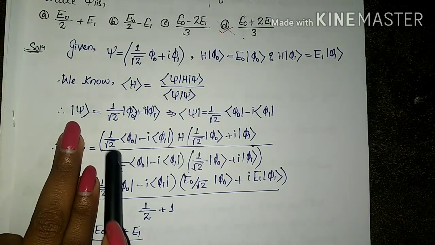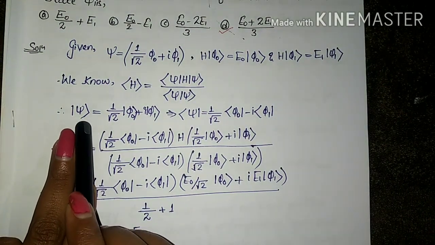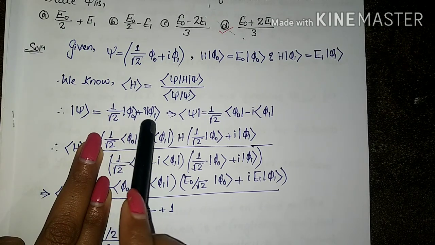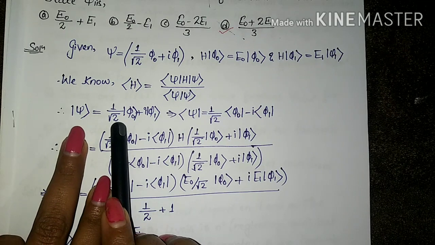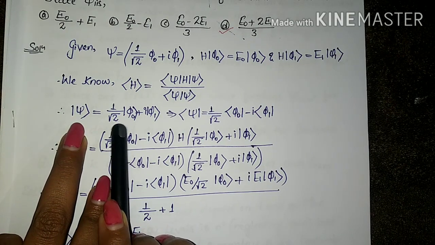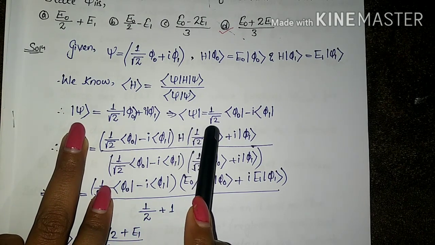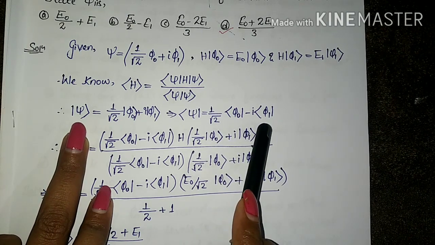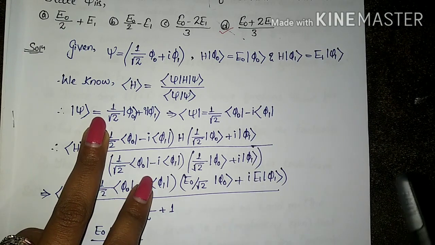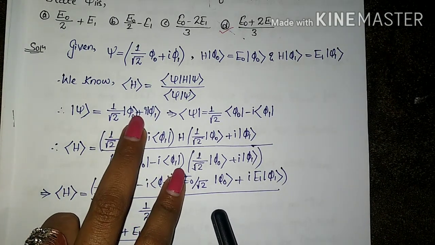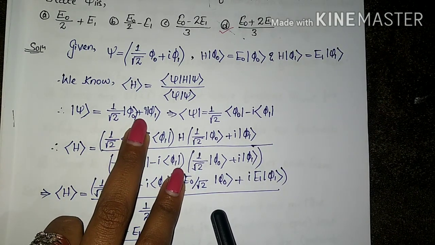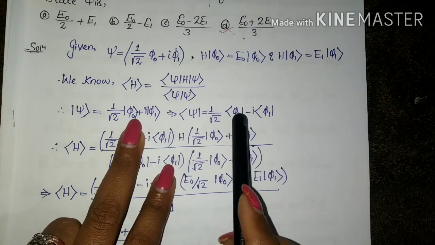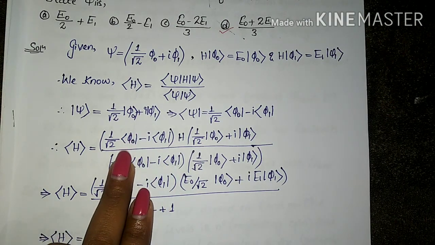Now we will write psi in ket form. Ket psi is equal to 1 by root 2 (ket phi naught plus iota ket phi 1). The complex conjugate of this, bra psi, is equal to 1 by root 2 (bra phi naught minus iota bra phi 1). Keep in mind that when you write the complex conjugate, the sign before the imaginary iota becomes opposite: if it's plus, it becomes minus, and if it is minus, it becomes plus.